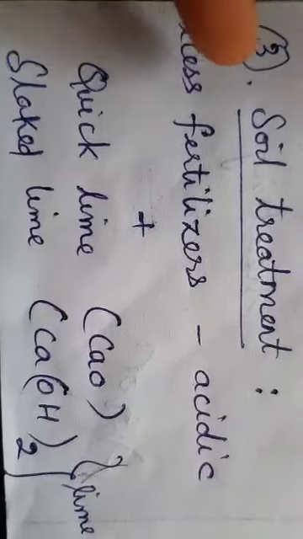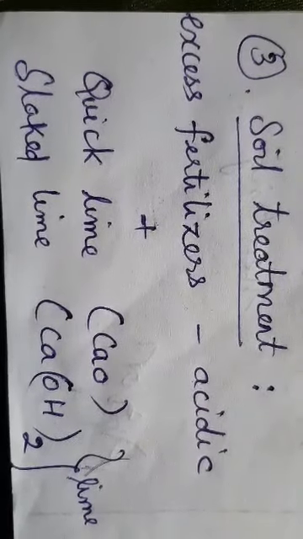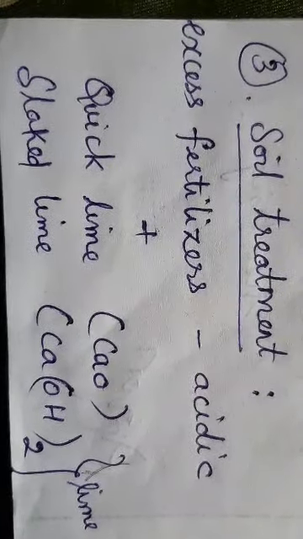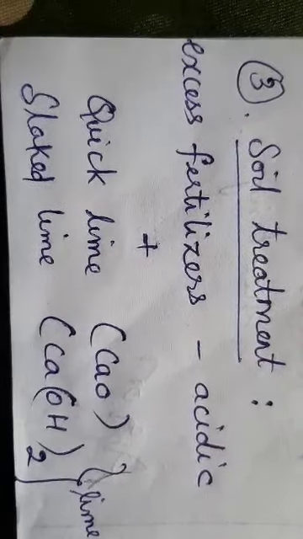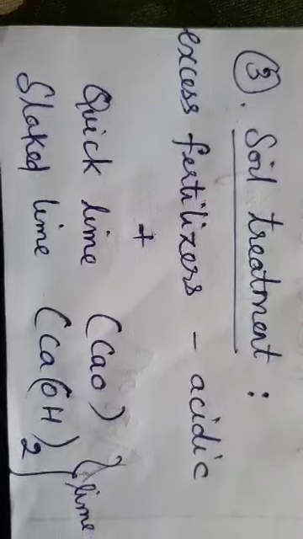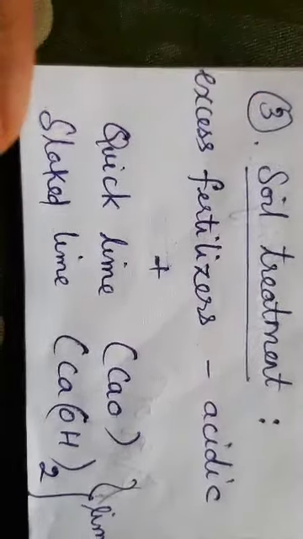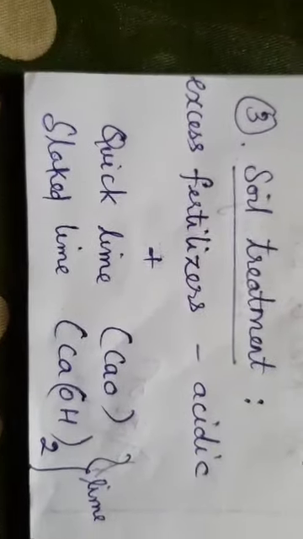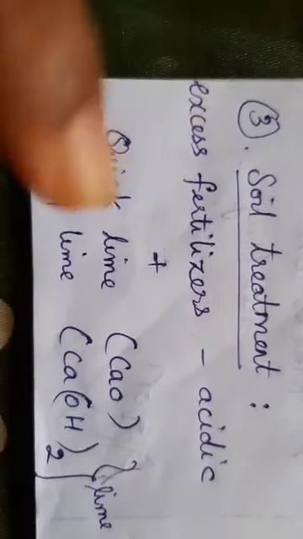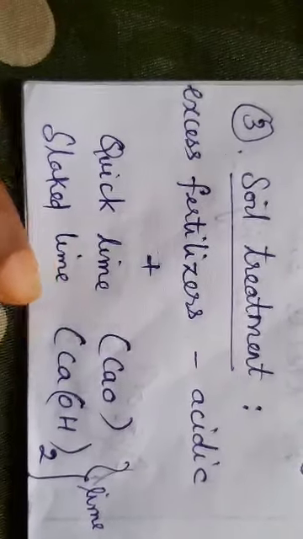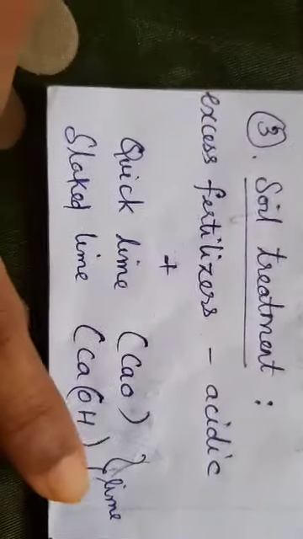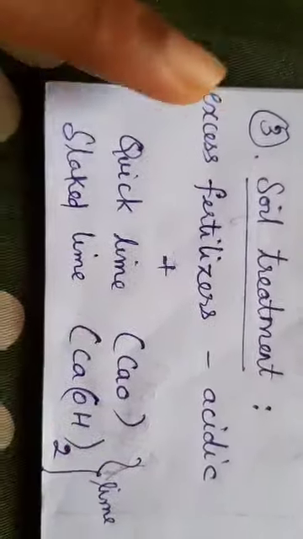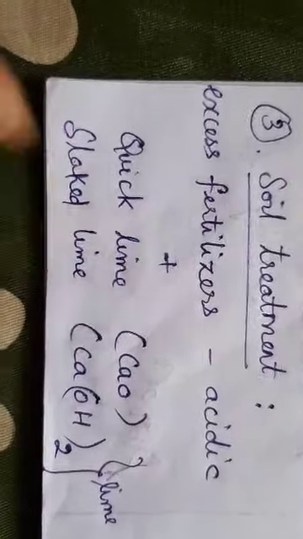If there is an excess of fertilizers, then the soil becomes too acidic, so it cannot be used for the growth of crops. So I have to apply my neutralization process here. That is, acid plus base will lead me to the neutralized state. So I am mixing with another base for the soil treatment. That is lime. I'm either using quick lime or slaked lime.